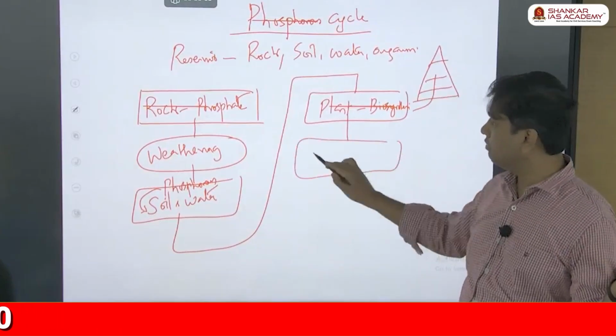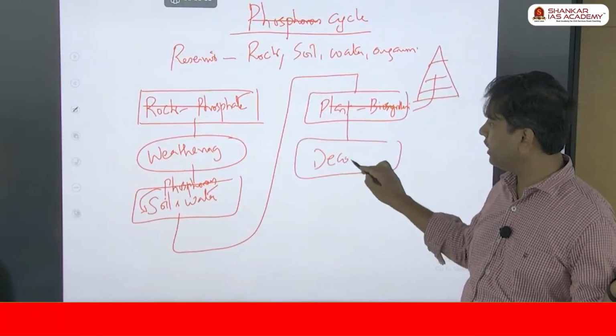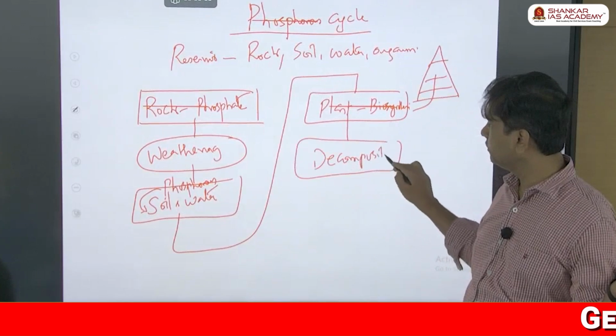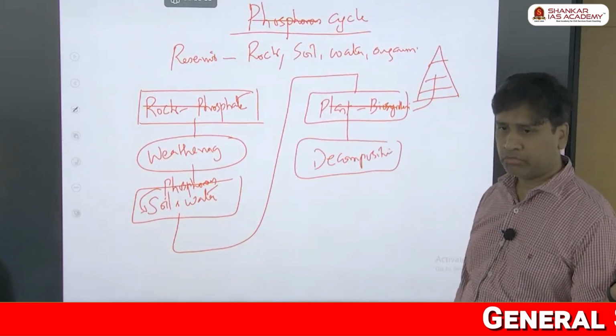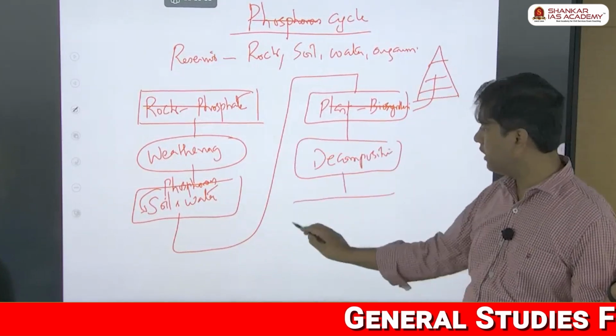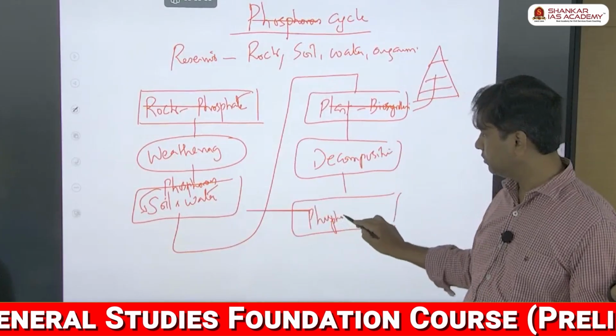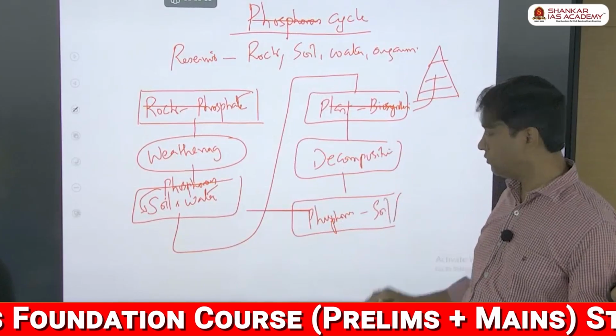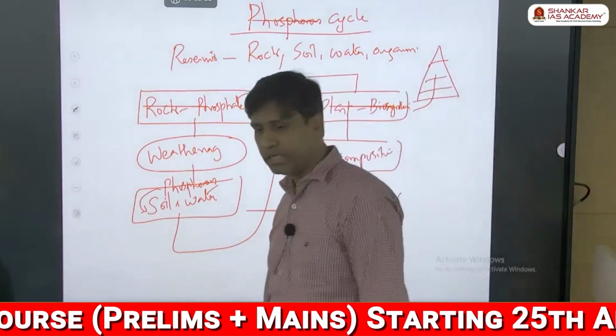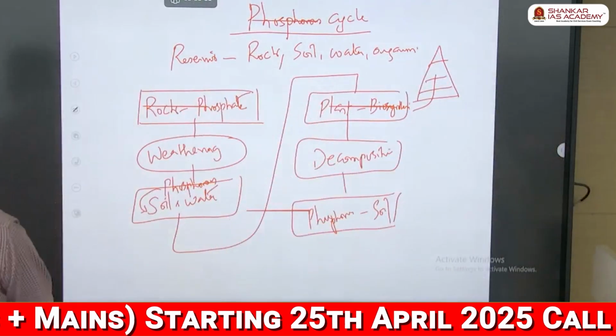Of course, all the plants and animals will die. It is something called decomposition. In the decomposition, again the phosphorus enters into the soil. That's all. Again, it comes back to the soil. Finished.